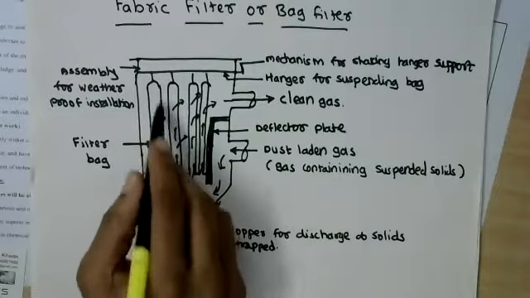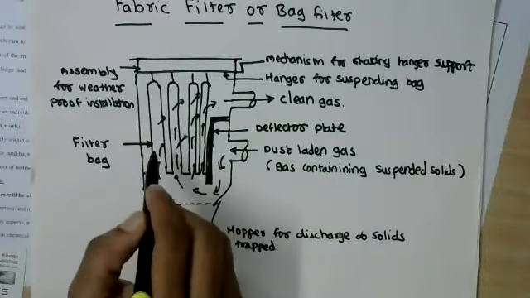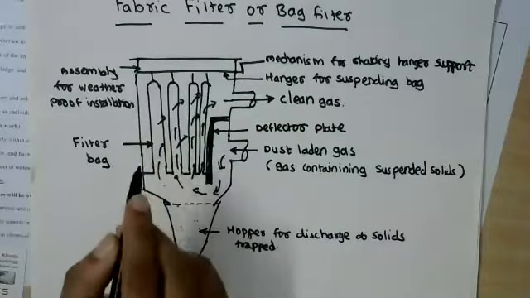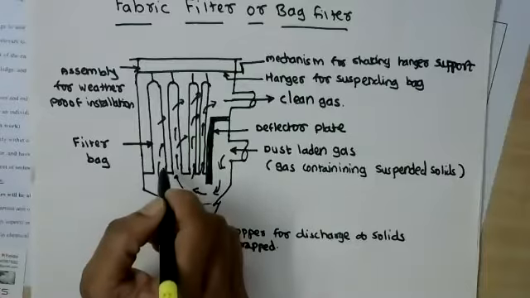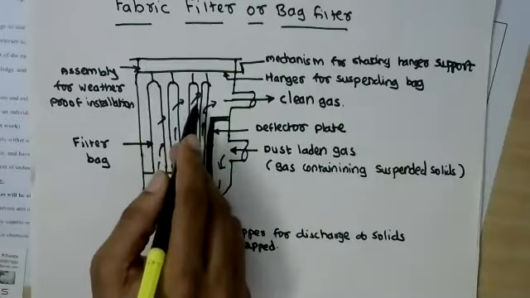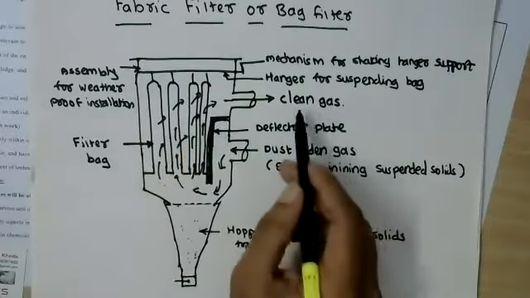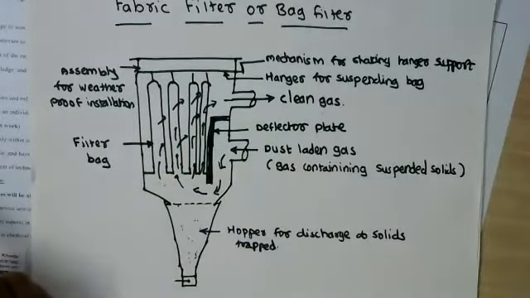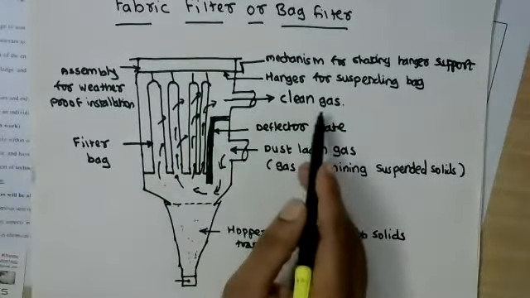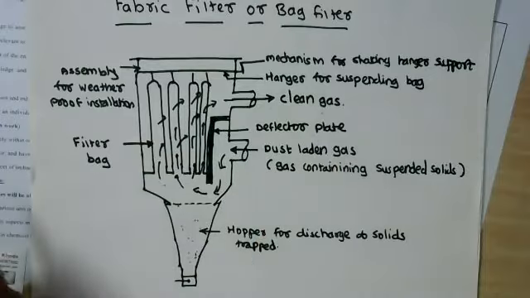Whereas through the pores of this filter medium, the gas passes through. And when the gas passes through, it becomes free of solid. Therefore, it is known as clean gas.